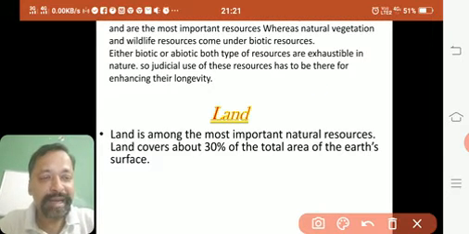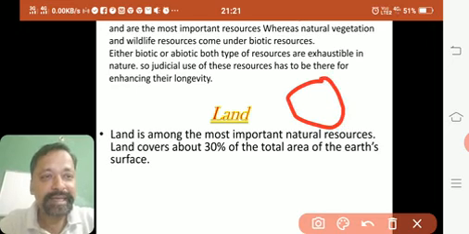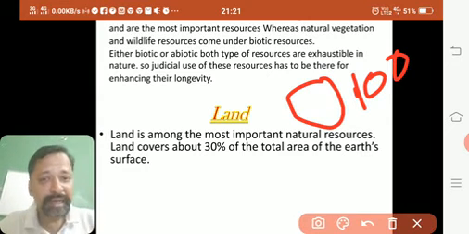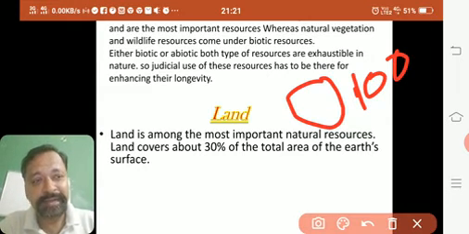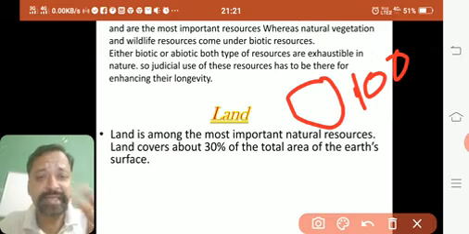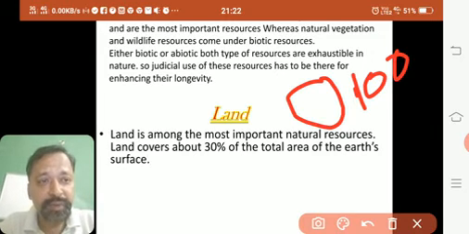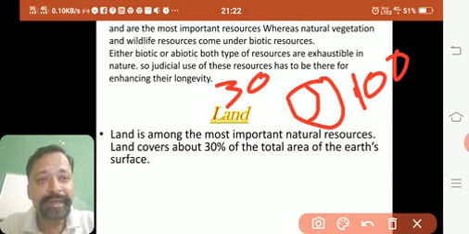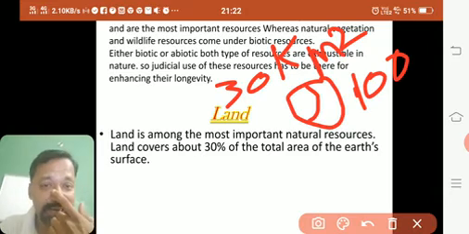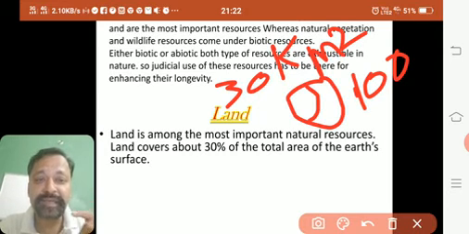Suppose there is a piece of land. We say it is 100 kilometer square. You know, area is always in square. So 100 kilometer square area is there. Suppose this is earth. Let us take it. Out of this, only 30 kilometer square is land. We had said that 30% of earth's surface is land.